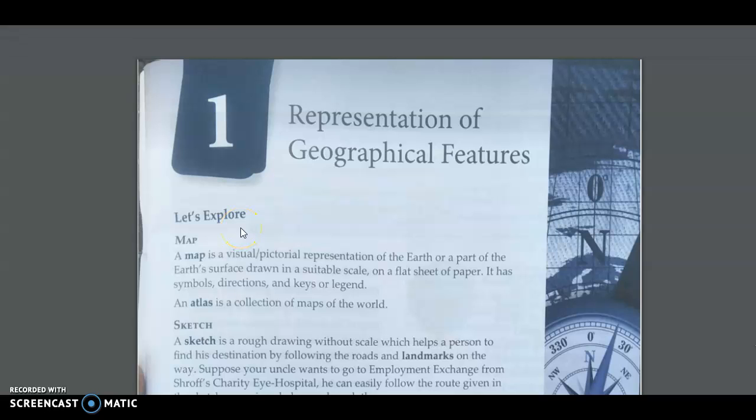Hi girls, today we are going to study the text that is given in your book, Representation of Geographical Features. I will first explain to you what a map is.